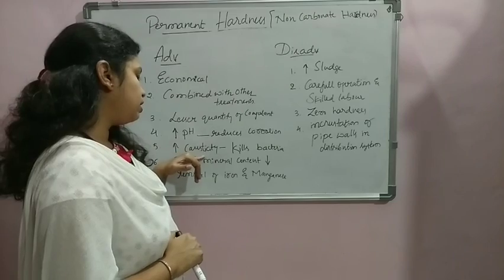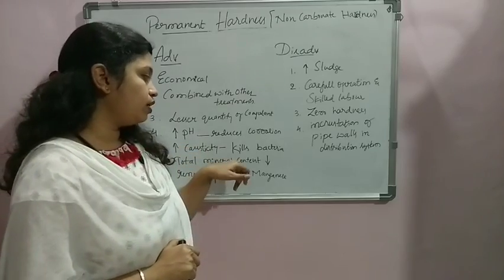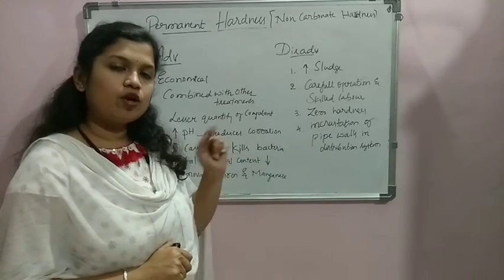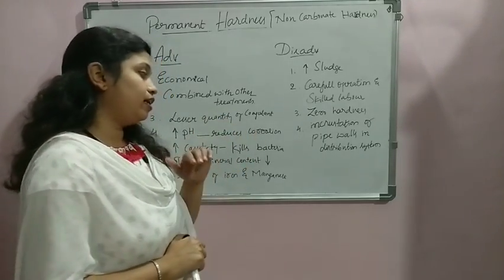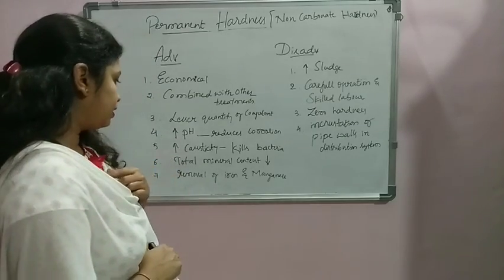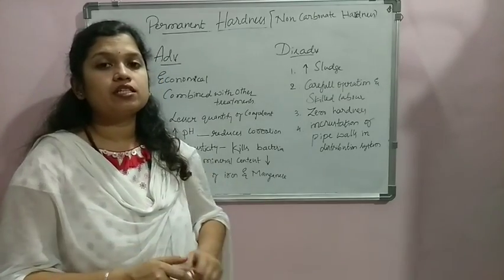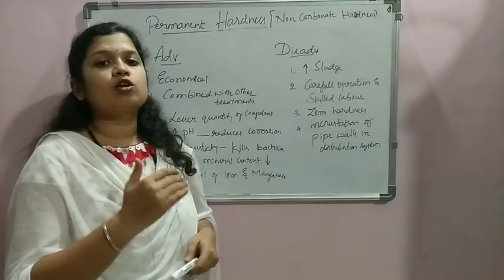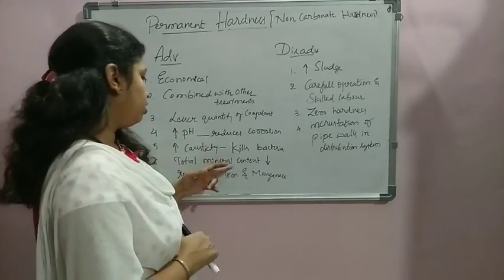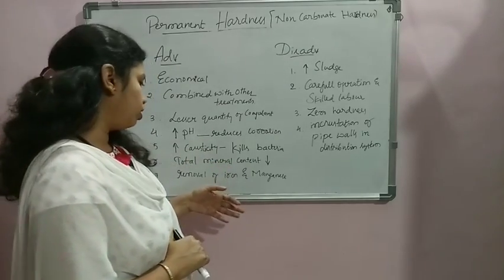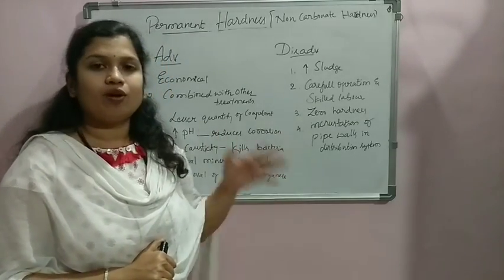Next, increased causticity, nothing but the addition of the soda. Because of the addition of the soda and the increased causticity, some of the pathogenic bacteria cannot survive in that kind of atmosphere. Because of that, some of the pathogenic bacteria are killed here itself before we go for a disinfection method. That is the advantage. And next is the total mineral content of the water, which means along with the minerals that cause the hardness, other minerals also get reduced in the water, which is a byproduct or a helpful thing for us in removal of the minerals which are unwanted in the water. Lastly, it helps in removing iron and manganese also along with the removal of the hardness.